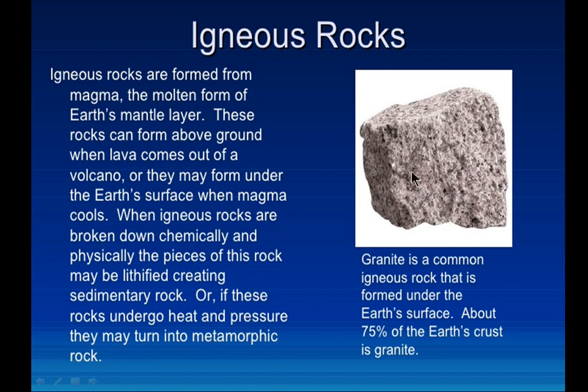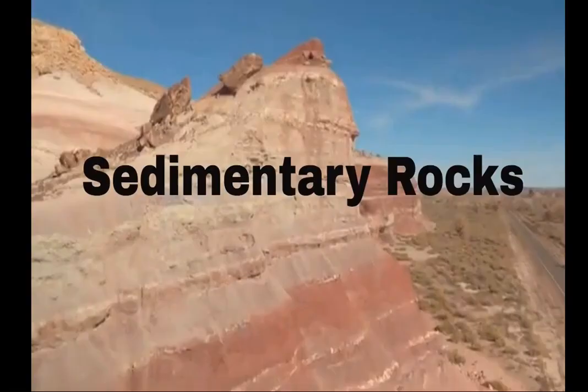Here is an example of igneous rocks, that is granite, which is a very common igneous rock. This is one example which is formed under the earth surface. About 75% of the earth's crust is granite only. So granite is a common example of igneous rocks. So now next we will go to the sedimentary rocks.